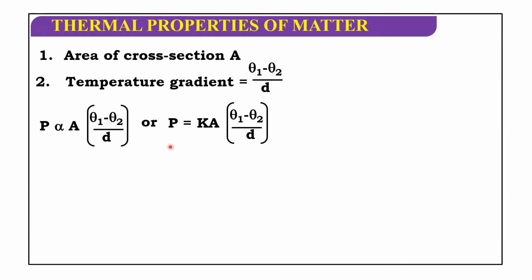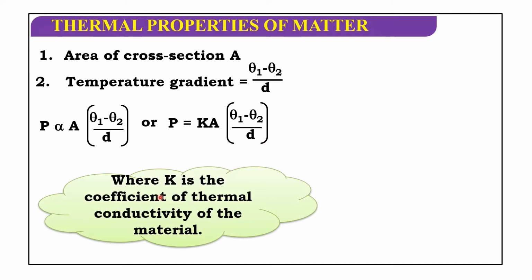Putting a constant, P is equal to K A (theta 1 minus theta 2) by d, where K is the coefficient of thermal conductivity of the material.